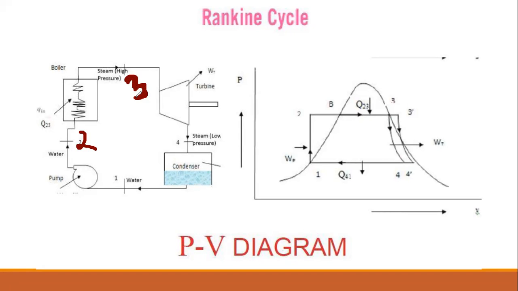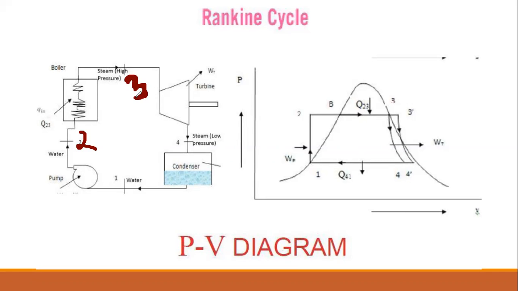But in the boiler the pressure should be fixed. There shouldn't be any change of pressure, because change of pressure can change so many parameters. We'll see later. So always the pressure remains the same in the boiler for the better purpose.